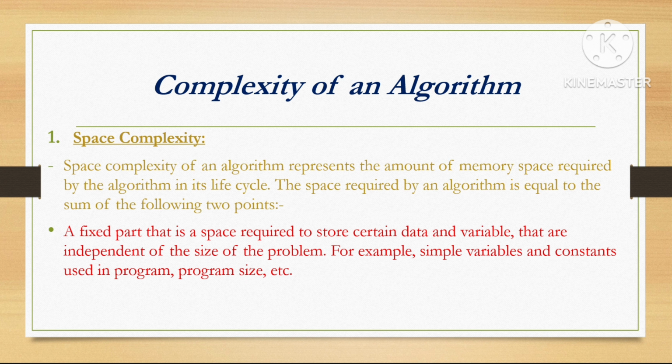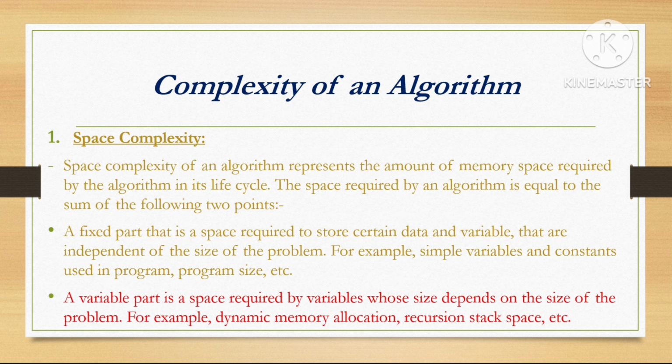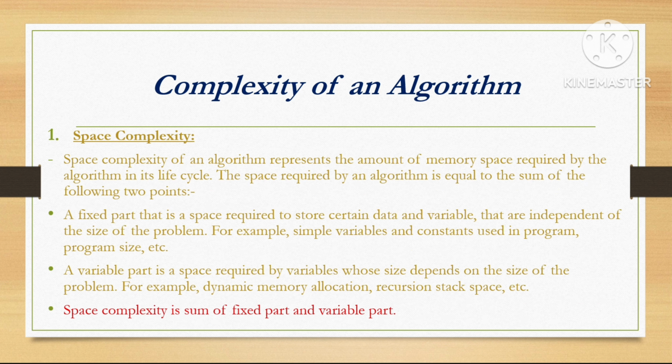For example, simple variables and constants used in the program size, etc. A variable part is the space required by variables whose size depends on the size of the problem. For example, dynamic memory allocation, recursion stack space, etc. Space complexity is the sum of the fixed part and the variable part.